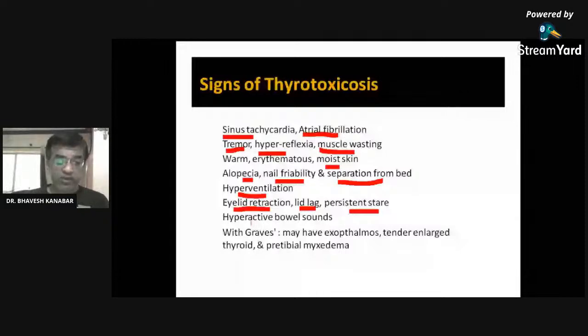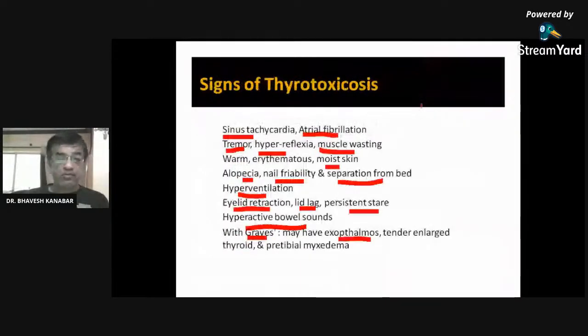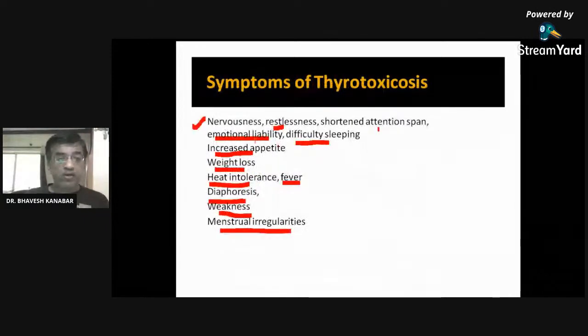Hyperactive bowel sounds. So what happens in case of hypothyroidism? There is constipation. Here the bowel becomes hyperactive, but only because of hyperactive bowel sounds in someone, don't say that he is having thyrotoxicosis. We need to examine other signs also. With Graves, there may be exophthalmos. So this is exophthalmos. Exophthalmos means the eyeball comes outward. Tender, enlarged thyroid, and pretibial myxedema. These are the signs of thyrotoxicosis.